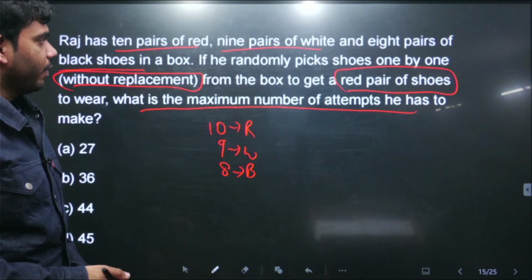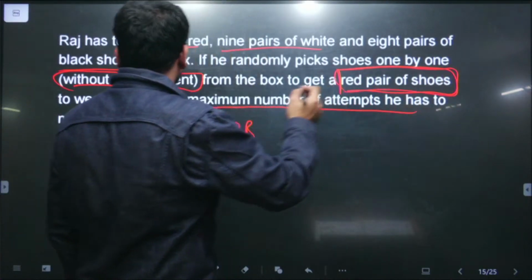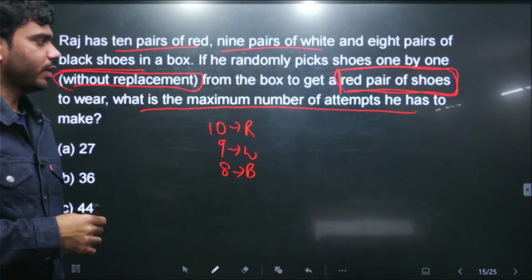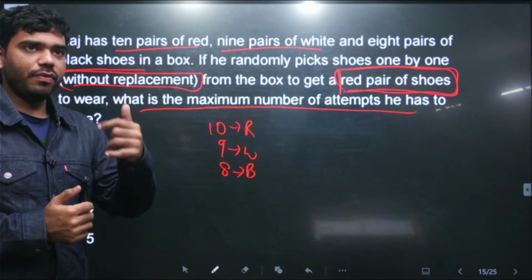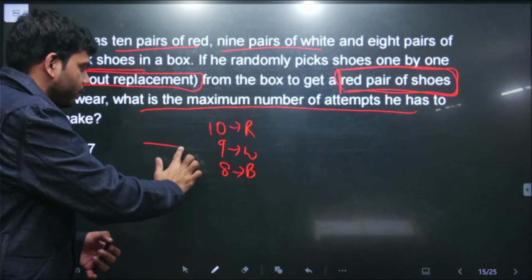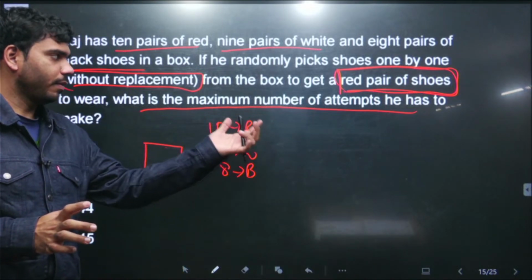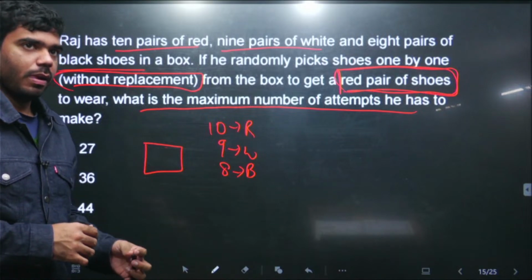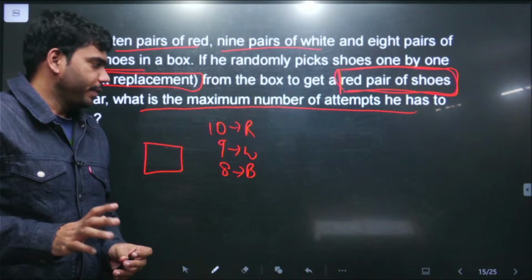Then what is the total number of attempts he needs to make to get a red pair of shoes? What is the maximum number of attempts? In the sense, in the worst case scenario, how many different shoes does he have to pick to be confirmed that after this many attempts I will definitely have a perfect red pair of shoes. So what can happen in a worst case scenario? In the very worst situation, what can happen?